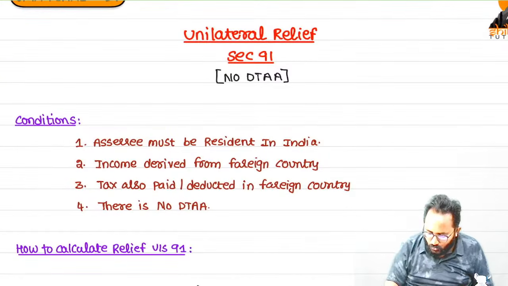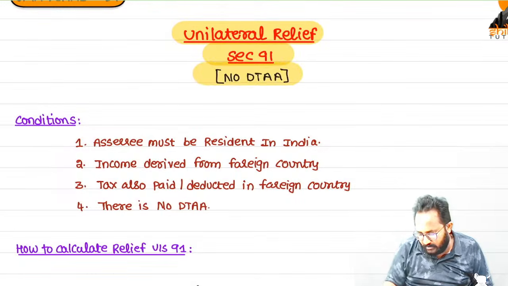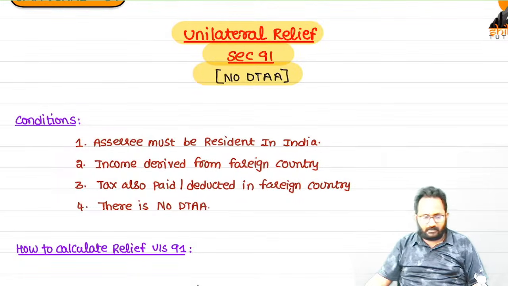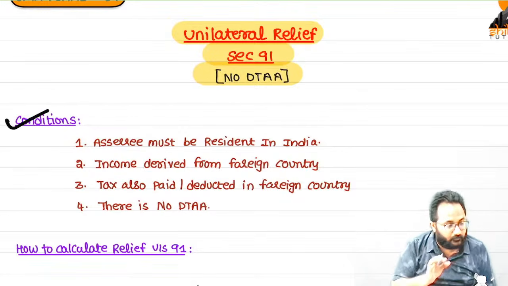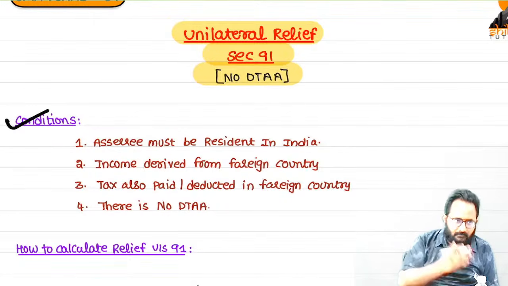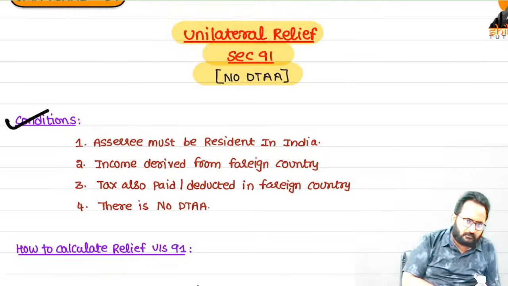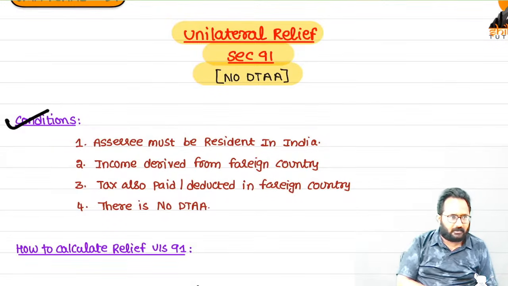What is that? Unilateral relief, section 91. There is no DTAA. Conditions: if the 4 conditions are satisfied, please take the relief under section 91. Otherwise, you can't. 4 conditions.